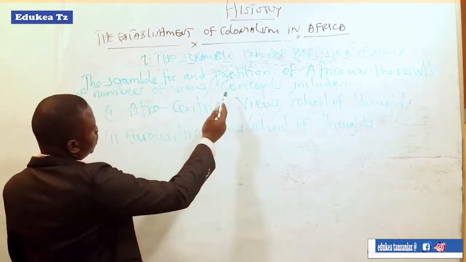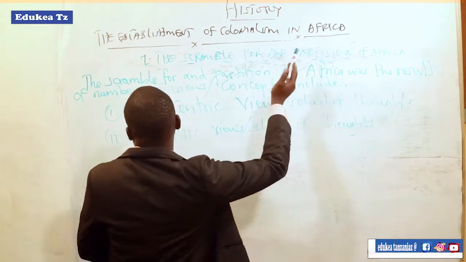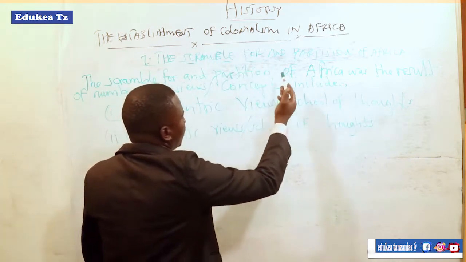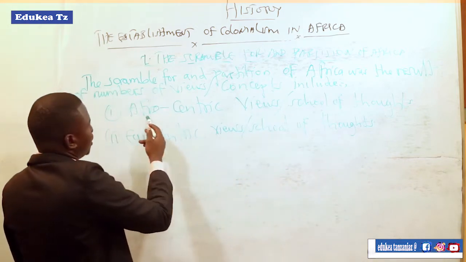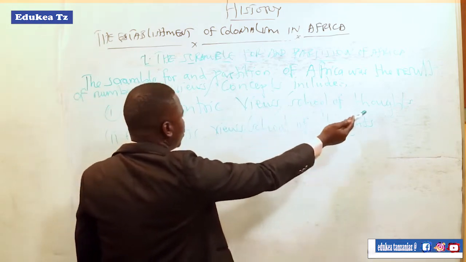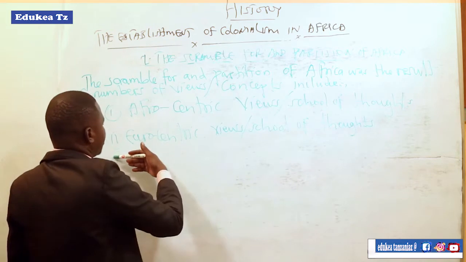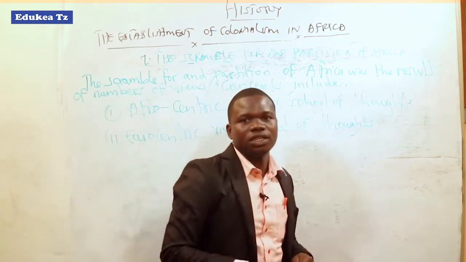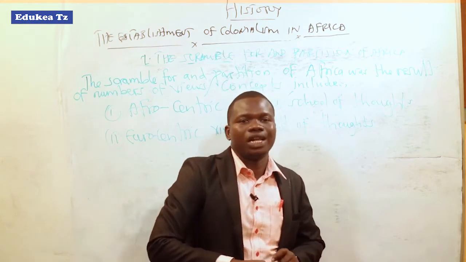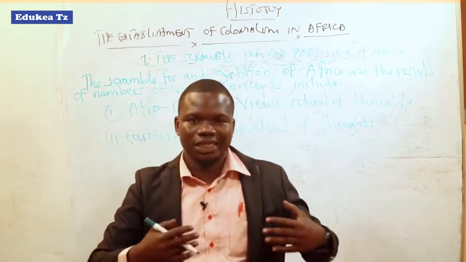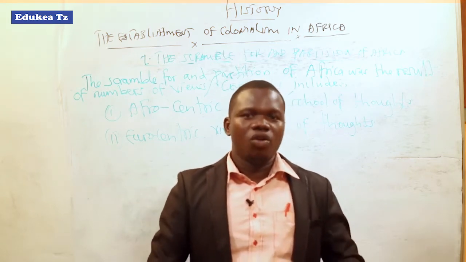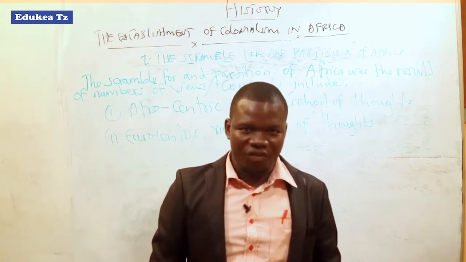The scramble for Africa was the result of a number of views or concepts, including Afrocentric views or school of thought, as well as Eurocentric views or school of thought. So two groups of scholars have discussed the factors for the scramble for Africa.